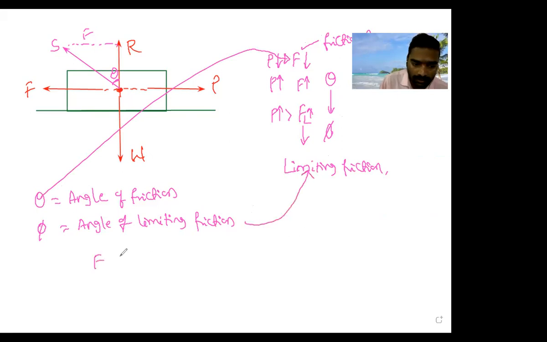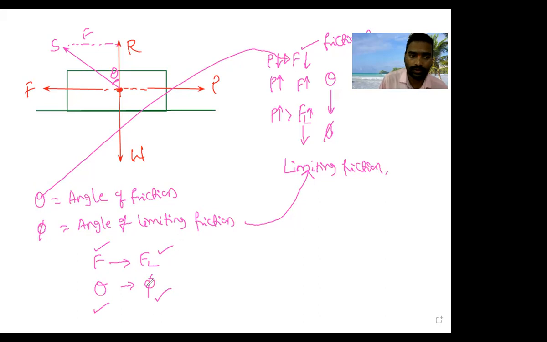So when F tends to FL, then theta tends to phi. What is F? Frictional force. What is FL? Limiting friction. What is theta? Angle of friction. What is phi? Angle of limiting friction. All of you getting?